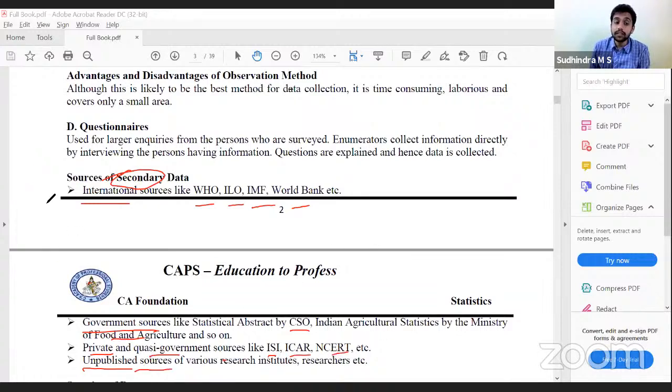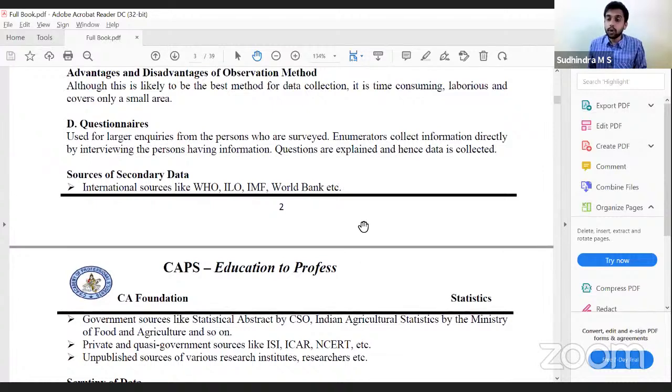Unpublished sources also. These three are published sources. We can get this information from their websites or various published documents. But these are unpublished sources. From unpublished sources we can also get information, like from various research institutes, researchers, ISRO, IITs, etc. If there is any unpublished information, upon specific request we can get the data. Even then, that will be considered secondary data. Right? These are the sources of secondary data. Now, with that, we have understood what data is and how to collect it.